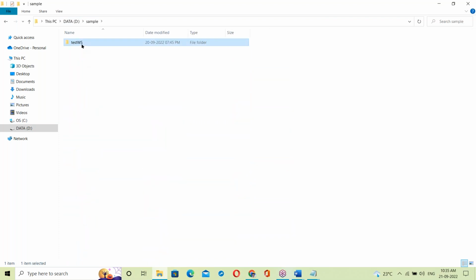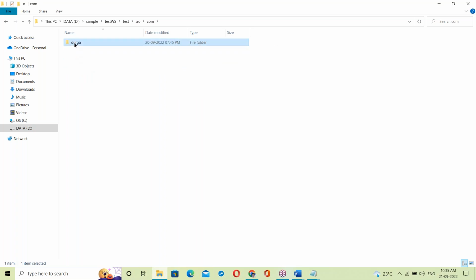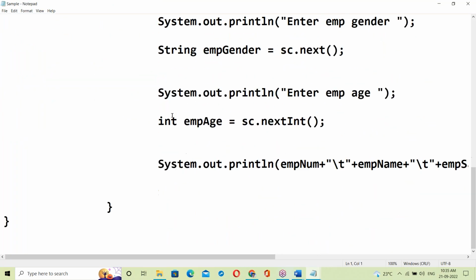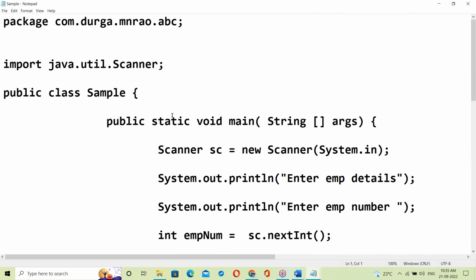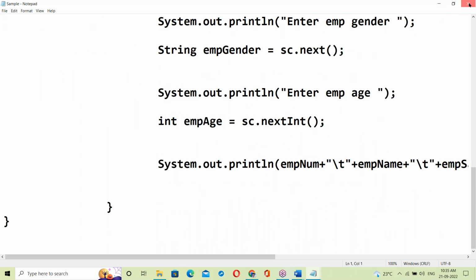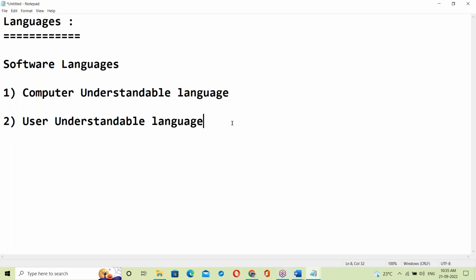A Java program also looks like the English language. This also looks like English, right? So C, C++ and Java, looking like English, are user understandable languages.